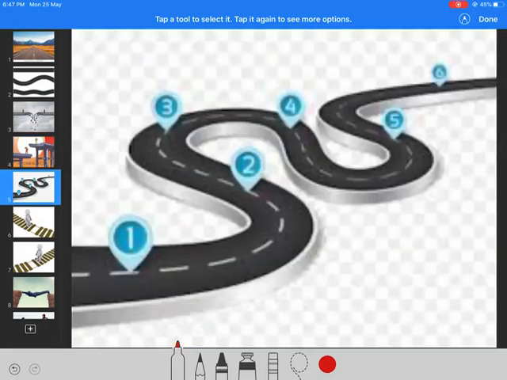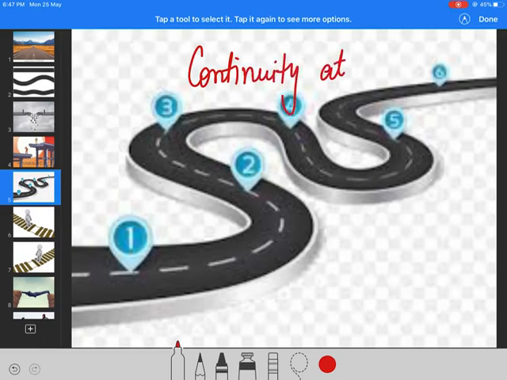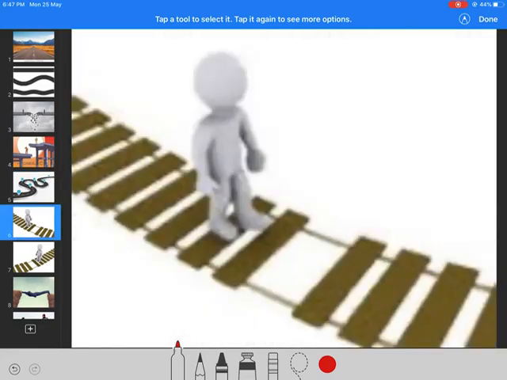Now I want to say, when we talk about continuity of some road, it is possible that the road is continuous at some point and not continuous at another point. It may be broken at one place but fine everywhere else. So we will talk about continuity at a point. We will start with continuity at a point: at a particular point, the road is continuous or not. How do mathematicians see continuity in terms of mathematics?